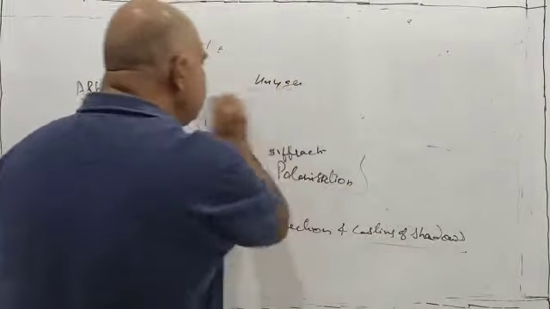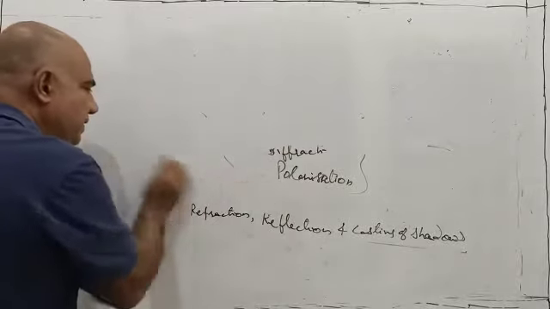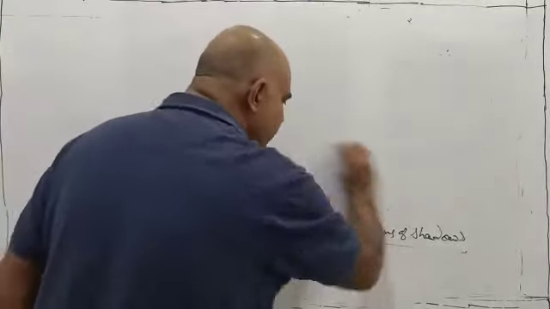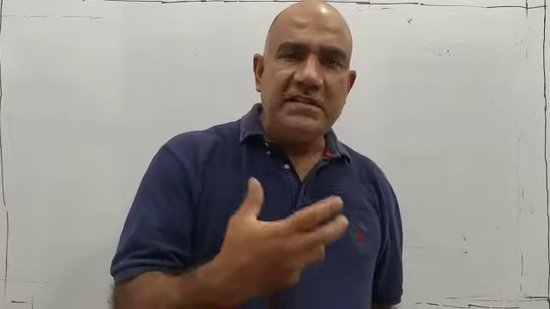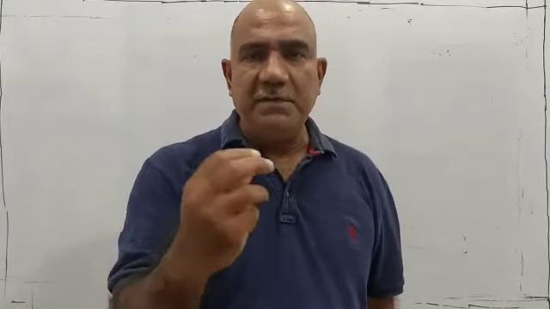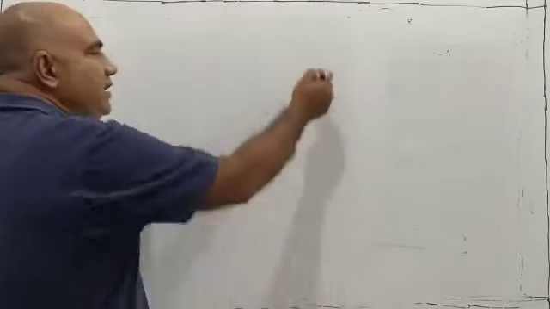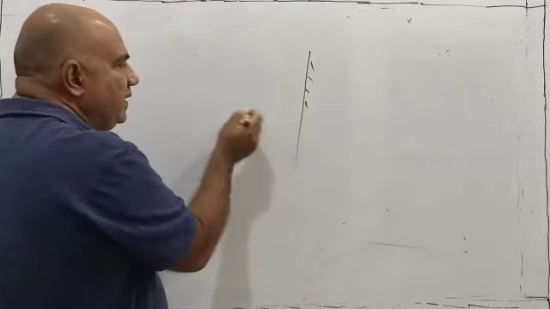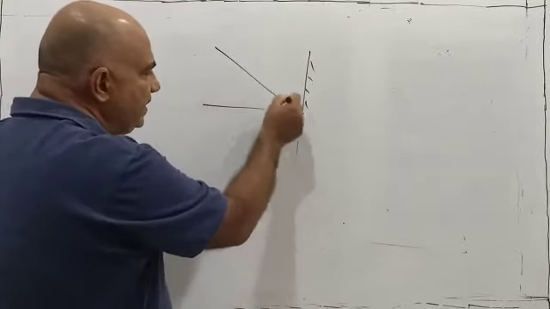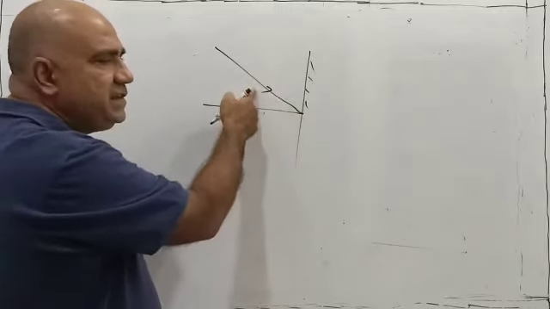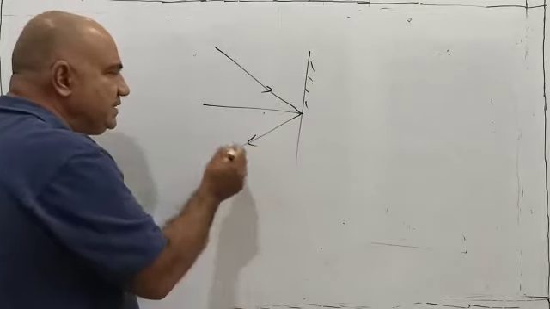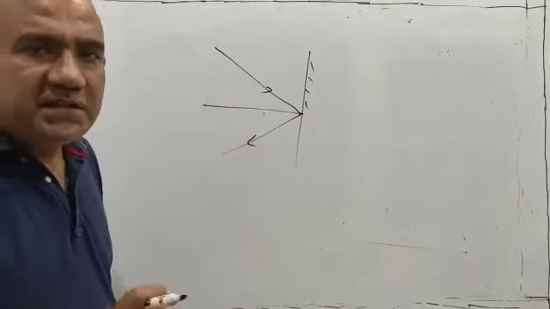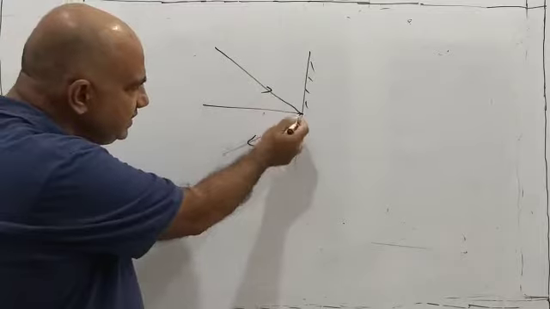Now we will study a bit about what reflection is. In the beginning itself, I said the name of the chapter is reflection of light. So reflection means what? Reflection means sending back or bouncing back of light when it happens to fall onto a polished surface. Let me say this is a mirror, and from here light happens to fall. This is incident ray. The different terms also we will explain, but in this class, I will explain only what is reflection. This is the incident light, this is reflected ray.